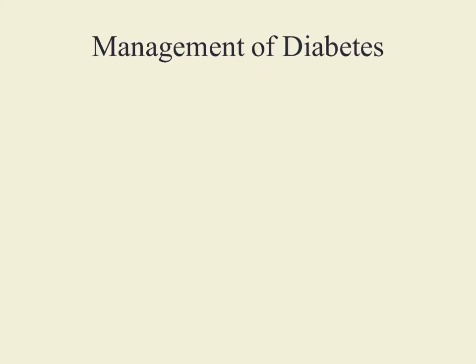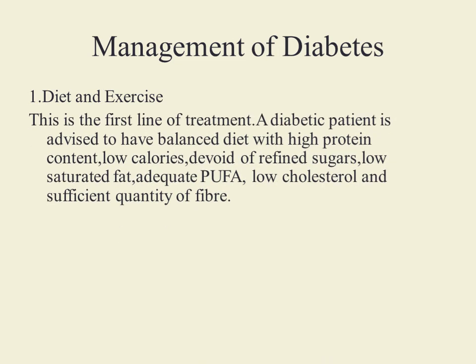Management of diabetes mellitus. Diabetes mellitus is managed first through diet and exercise. This is the first line of treatment. A diabetic patient is advised to have a balanced diet with high protein content, low calories, devoid of refined sugar, low saturated fat, adequate polyunsaturated fats, low cholesterol, and sufficient quantity of fiber. This diet should be supported by adequate physical activity, that is exercise.